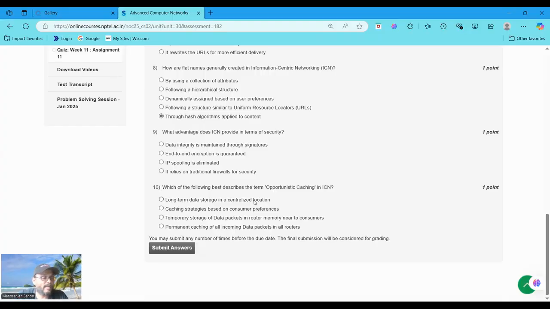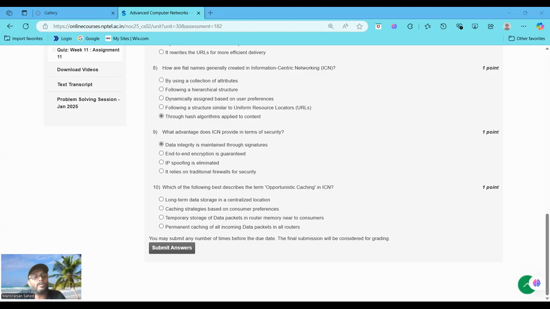Question number 9 is, which advantage does ICN provide in terms of security? The answer is that data integrity is maintained through signatures. That is the main and biggest advantage. ICN focuses on content security rather than channel security. The correct answer describes this because in ICN content is often signed using digital signatures to ensure integrity and authenticity, allowing consumers to verify the source and integrity of the data.